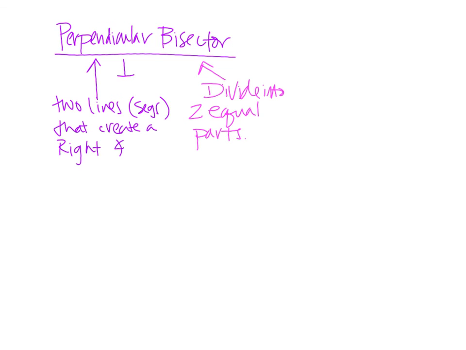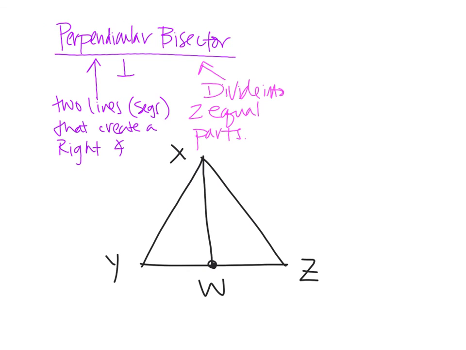So, for example, let's draw a little picture here. All right, so here's our little picture. XYZ is a triangle, and I'm going to tell you that XW is the perpendicular bisector of YZ. What that tells me is that XW intersects YZ at a right angle, and it also divides it into two congruent parts.